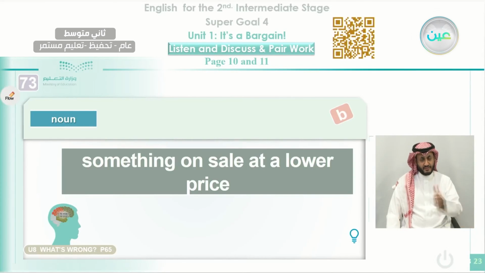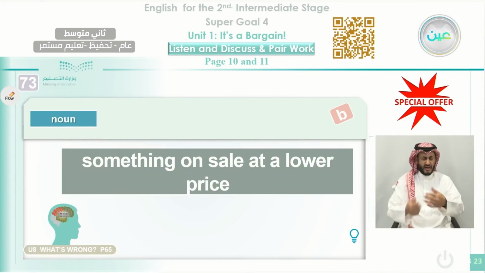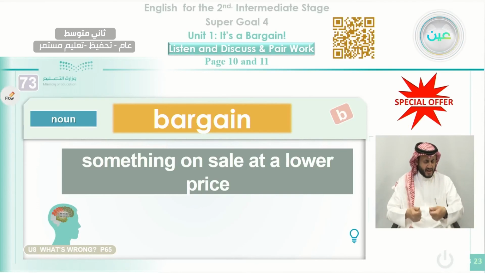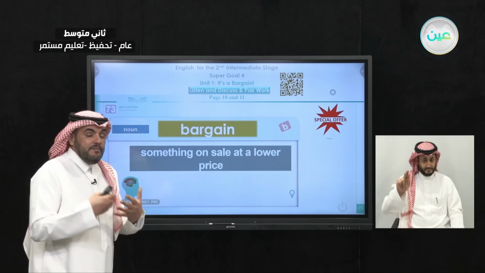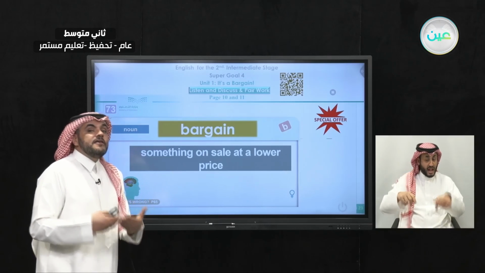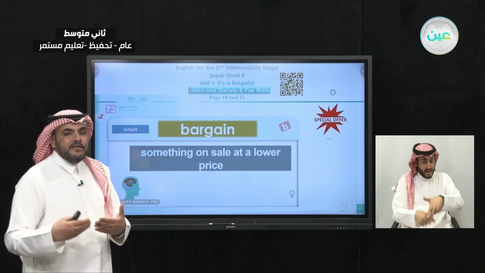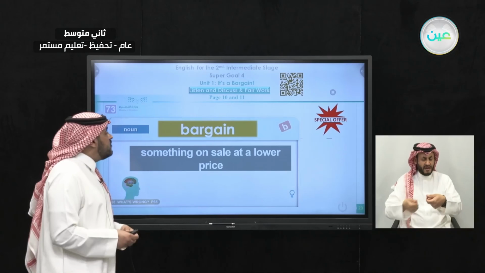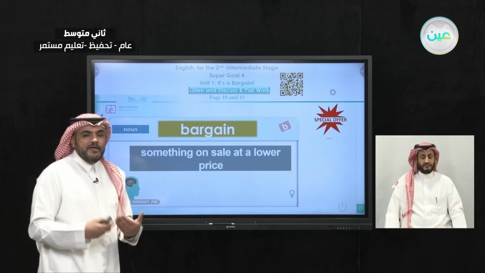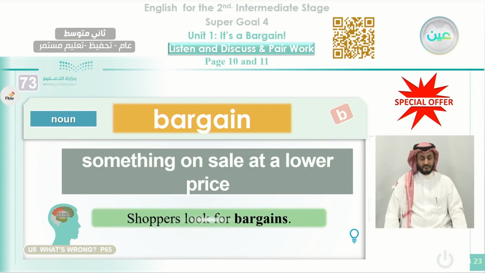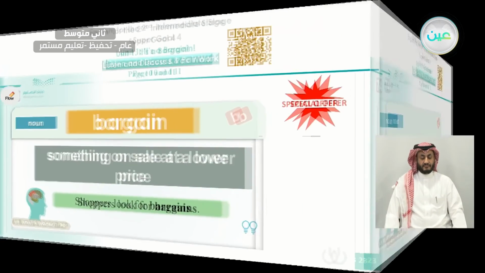Also something on sale at a lower price. Okay, special offer. That is a bargain. And we told you that the title of this unit is It's a Bargain. So a bargain means something on sale or at a lower price. Okay, it's a noun. If you use it as a verb, that means you are trying to convince the seller to reduce the price. Okay, shoppers look for bargains.